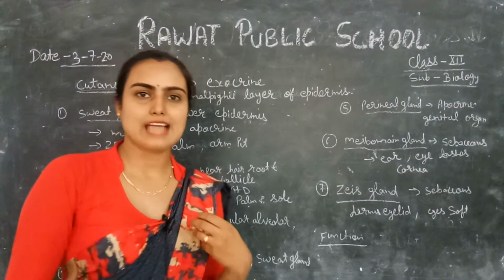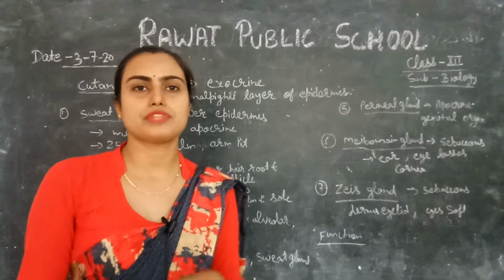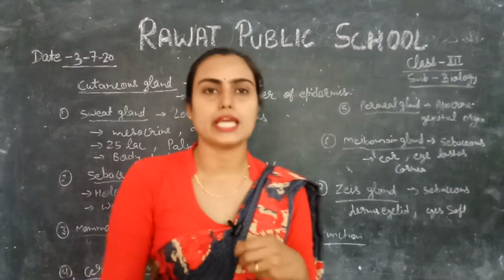Now what is the origin of this gland? Actually, all glands have some origin, and on the basis of their origin we have given names to these glands.